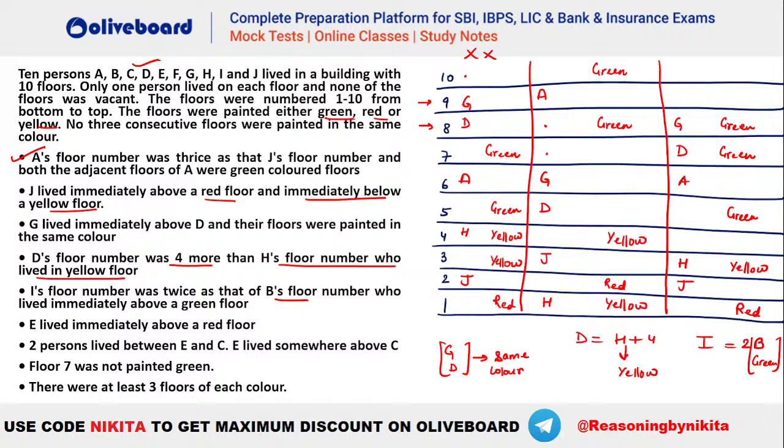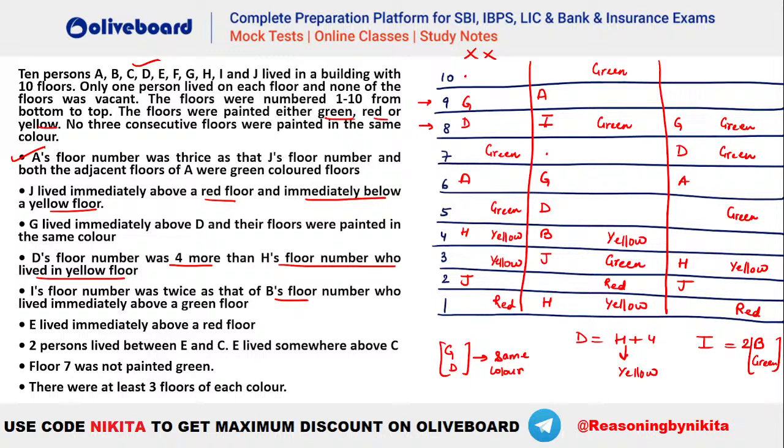In the second case, look, 10 comma 5, can we have it? No, 5 is already taken. 8 comma 4, that's a possibility and 4 is immediately above green, that's also possible, right? So 8 comma 4 is possible. 6 not possible. 4 comma 2, that's a possibility, but 2 is immediately above green, that's not possible, and 2 comma 1 is also not possible. So in the second case, the only possibility will be 8 comma 4. So I is twice of B and B is immediately above green will be like this here, right? So this is the situation.